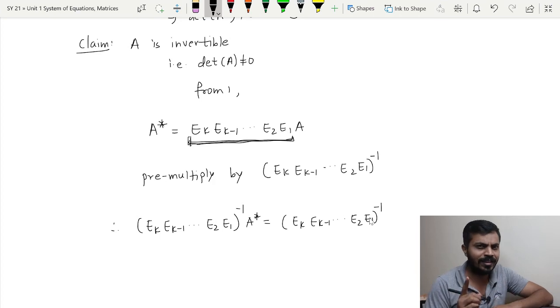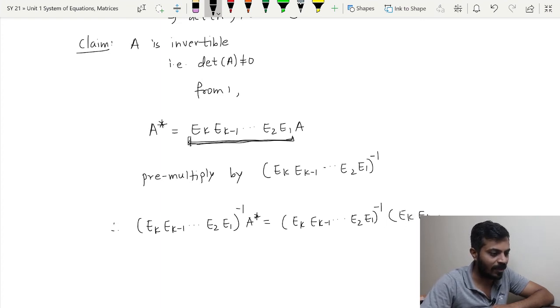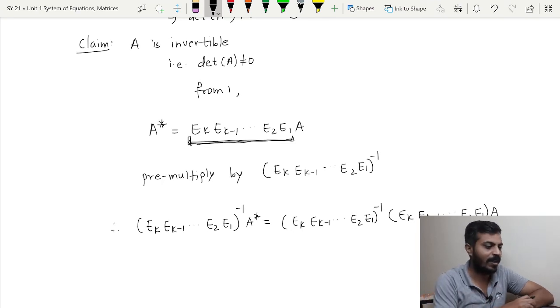This thing we have already done before. Can you remember in which theorem we have done it? Just recall it. And over here this Ek minus 1 so on up to E2, E1 as it is, and this is multiplied by A.